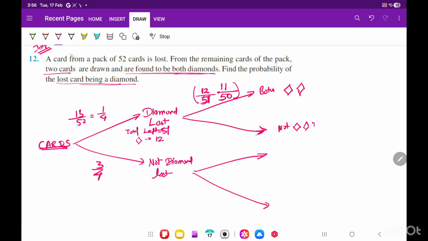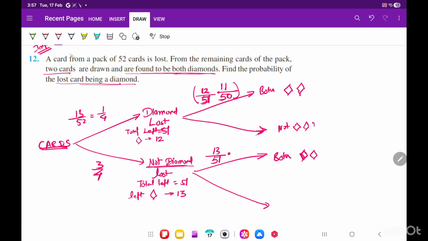Now here also there are chances that both are diamond when you are picking up, correct? So how many are total left? Total left cards are 51. And how many are diamond leftovers? See, the card which was lost was not a diamond at all, so all 13 were still there. The probability that the first card you pick is diamond is 13 out of 51.